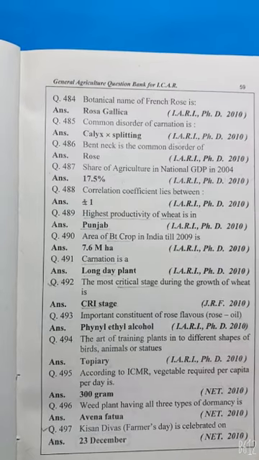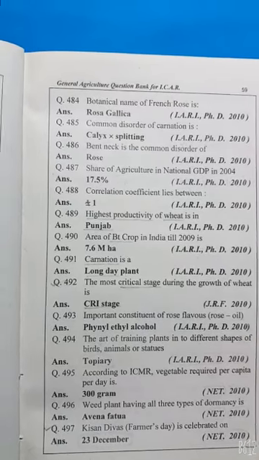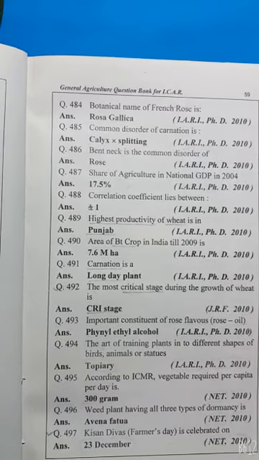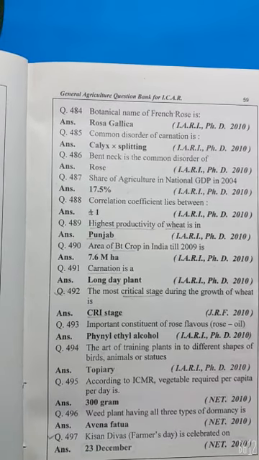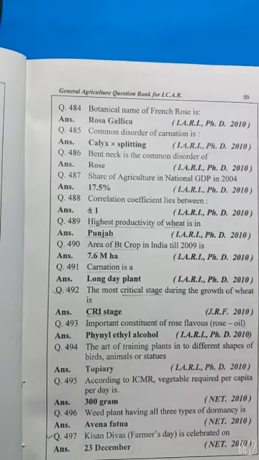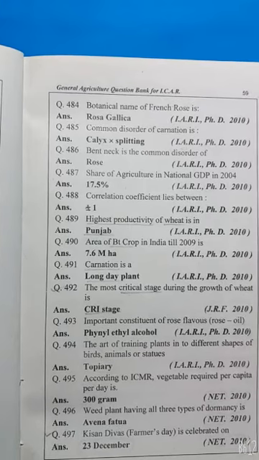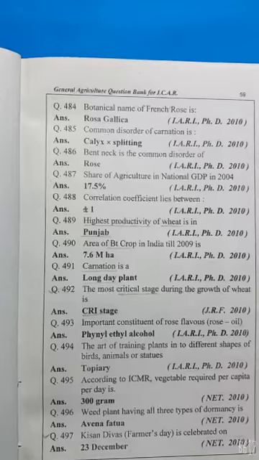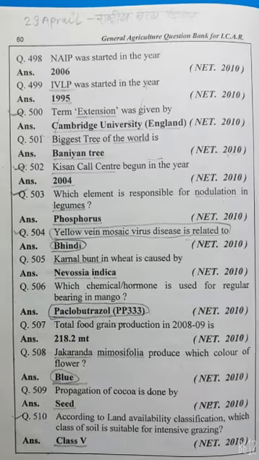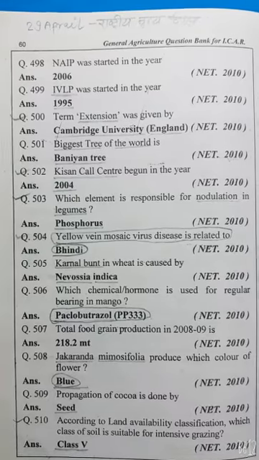According to ICMR, vegetable required per capita per day is 300 grams. One plant having three types of dormancy is Avena sativa. Kisan Divas is celebrated on 23rd December. NAIP was started in the year 2006. IBLP was started in the year 1995.